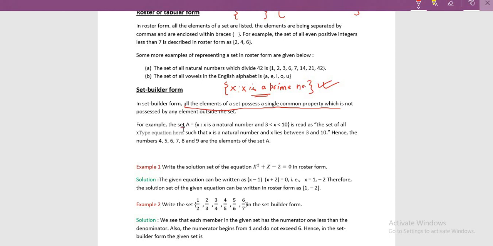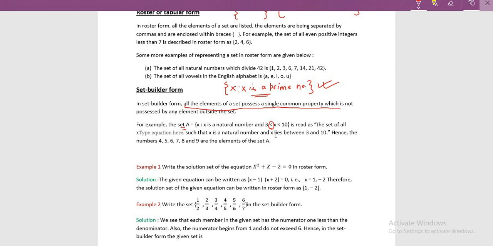Suppose we have considered this set, a collection of natural numbers between 3 and 10. But here you see that the equal to sign is not given. So you have to find out the numbers which are between 3 and 10, and they must be natural numbers.